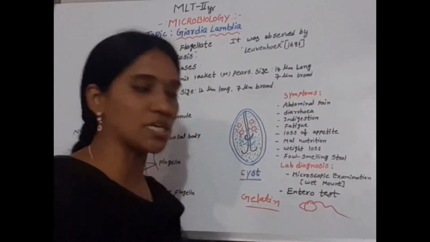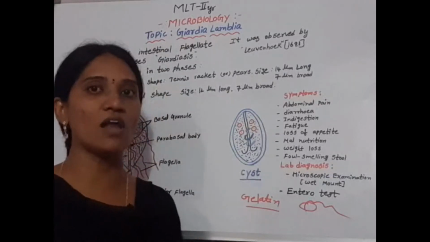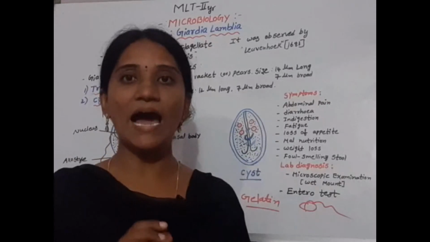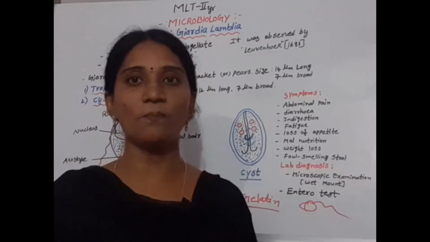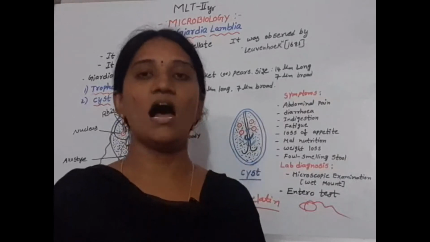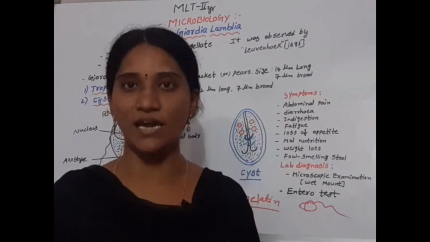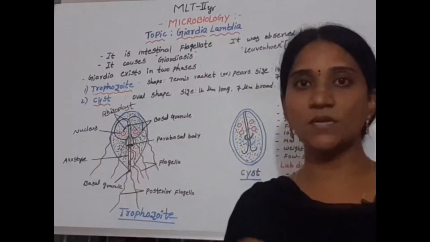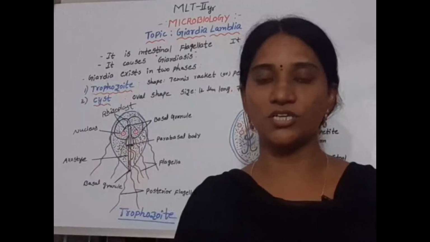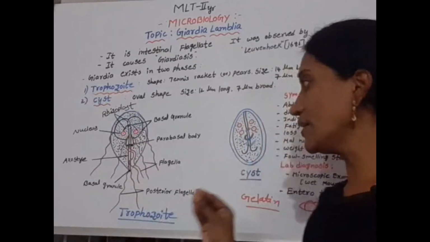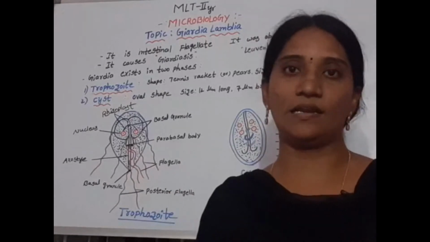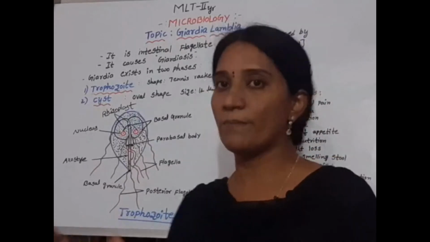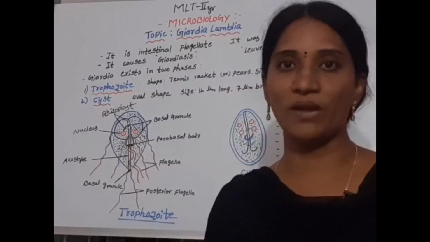The precautions or preventive measures we can follow for Giardia lamblia: take hygienic food and drink properly purified or boiled water. Filtered water we can drink, and food should be prepared only in hygienic conditions, and prevent the contamination of water with fecal matter. Preventing the contamination of water with fecal matter is the main preventive measure.